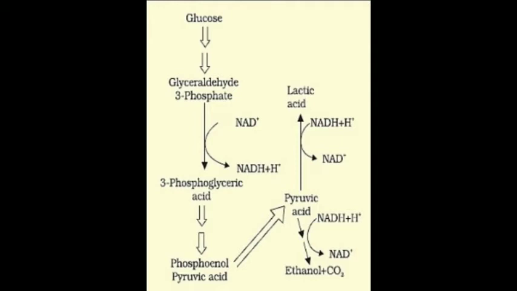Again, there is oxidation and phosphorylation. Both take place, oxidation and phosphorylation. Now, what happened? Dihydroxyacetone 3-phosphate is converted into its isomer glyceraldehyde 3-phosphate. Clear?